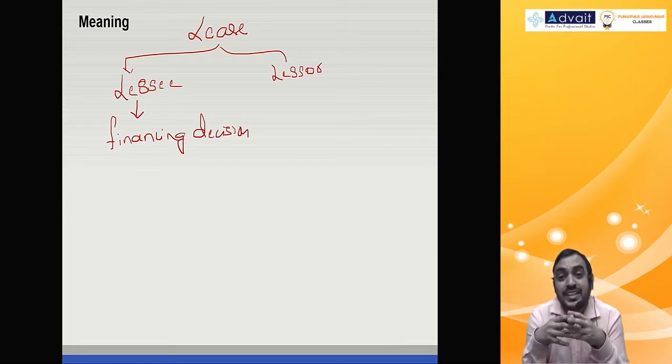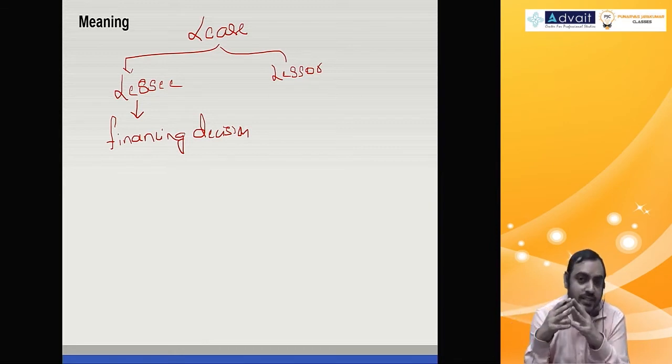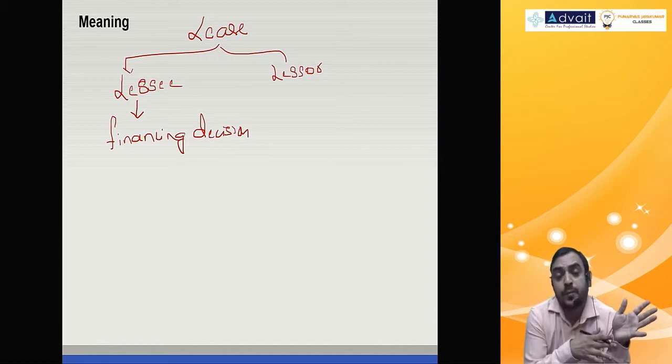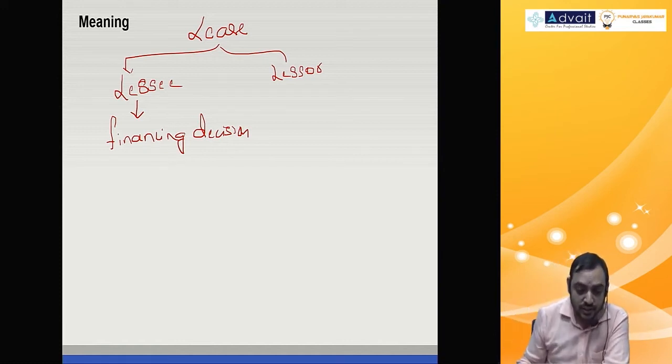Financing decision means, should I take it on lease or should I take it on ownership basis? Should I purchase the asset? Here we are not discussing whether to buy the asset or not. That is an investment decision, that is a capital budgeting decision. Should the machine be purchased? So financing decision for lessee is what should be the source for acquiring the asset.